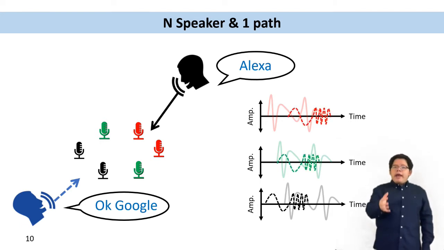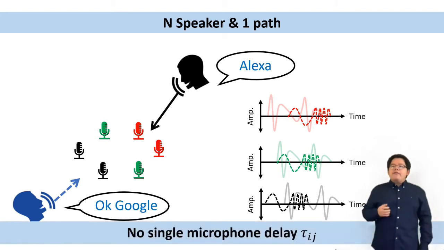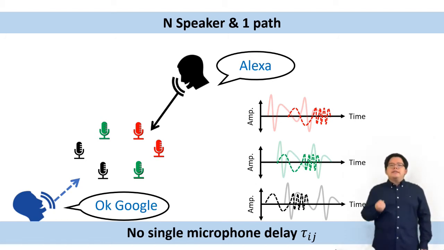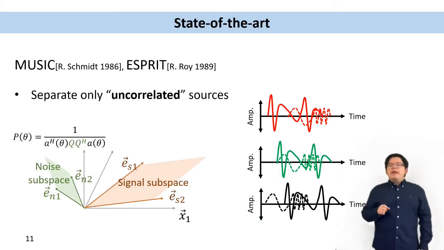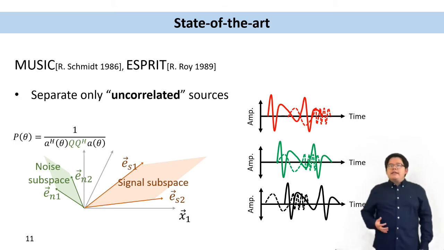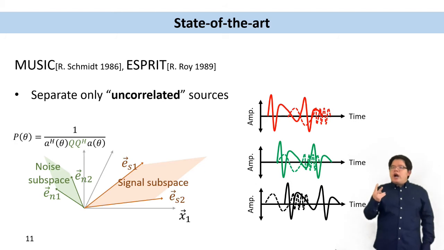If we look into the received signal on every microphone, because the signals from 2 speakers, Alexa and OK Google, mixed together, it's hard to detect the signal delay tau ij. To solve this problem, existing works like MUSIC or ESPRIT analyze the received signal and find that if two signals are uncorrelated, then we can mathematically separate them.